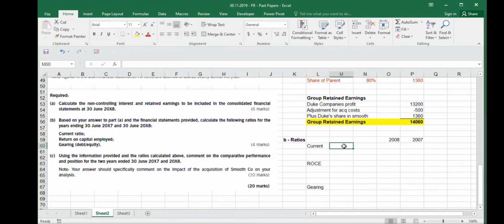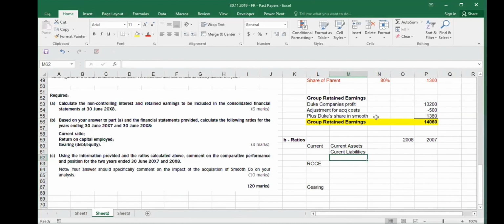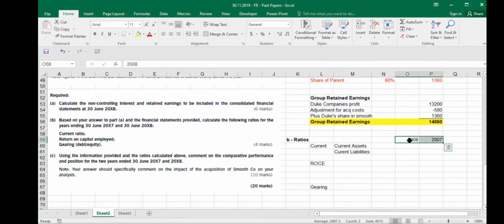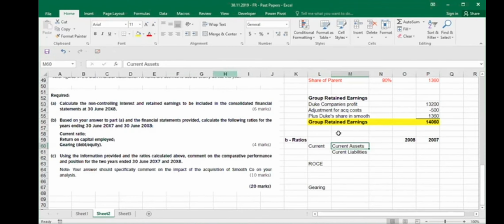First, like we did ratios in the previous question as well, you should always write down your formula. It is your current assets divided by your current liabilities. This is the best way of showing it. You show the formula, then show the numbers, how much current assets are in 2008 and how much current liabilities are, and then you divide it.